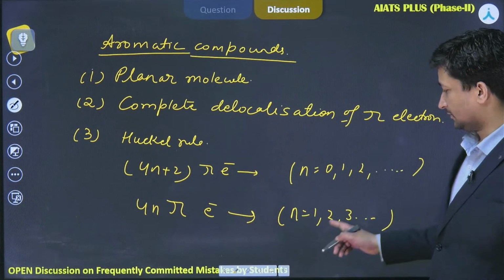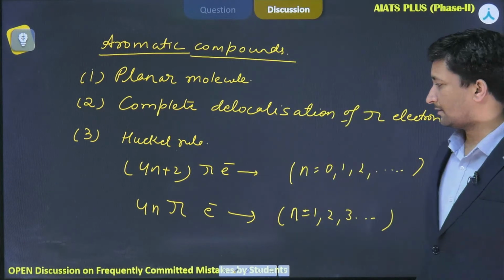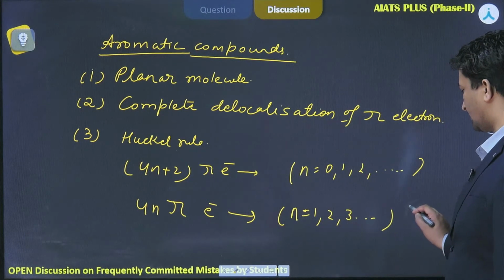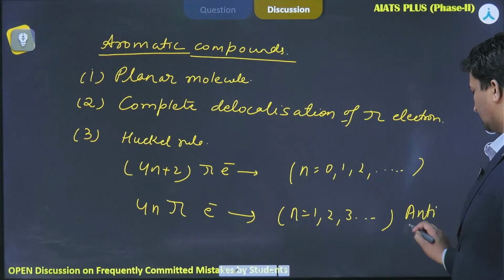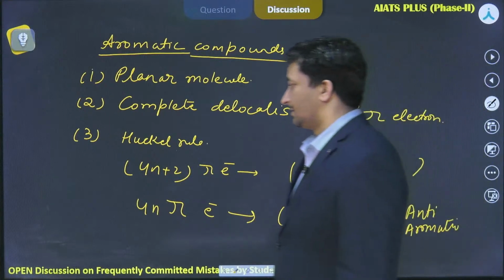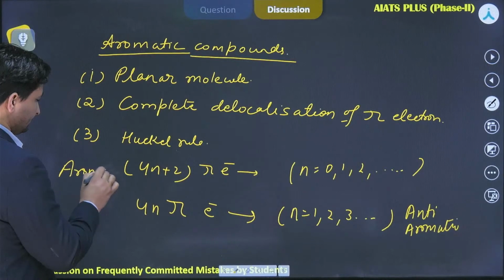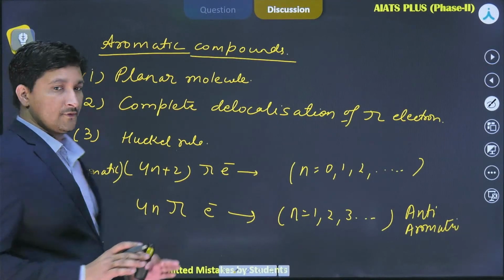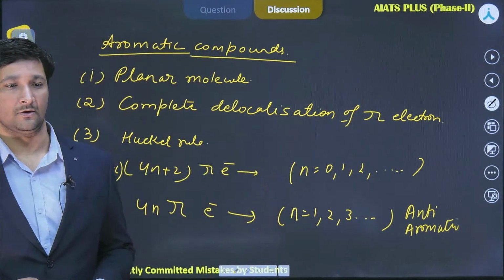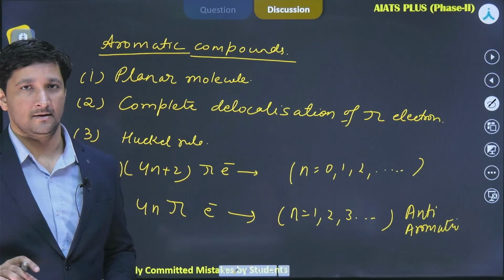Okay, so if these 4n pi electrons are there, then such compounds are anti-aromatic, जबकि जो ये रूल फॉलो करेगा they will be aromatic. If neither aromatic nor anti-aromatic, those compounds will be called non-aromatic. तो तीन तरह के हो गए, aromatic, anti-aromatic and non-aromatic.